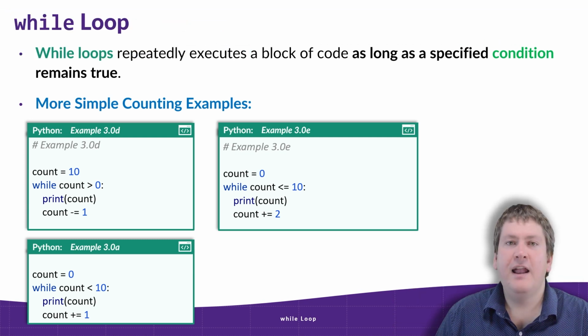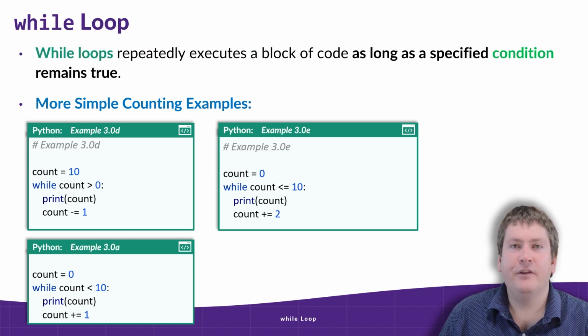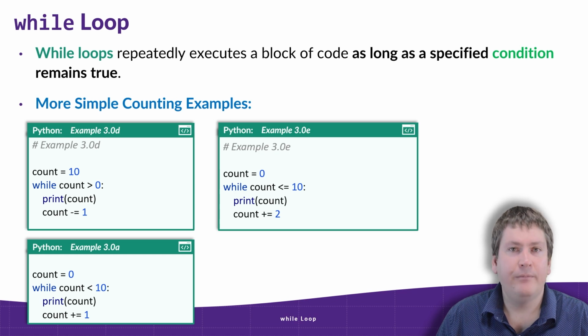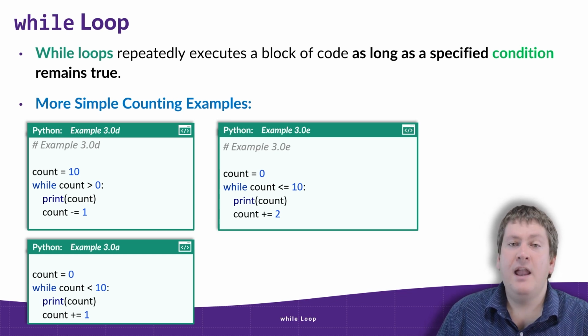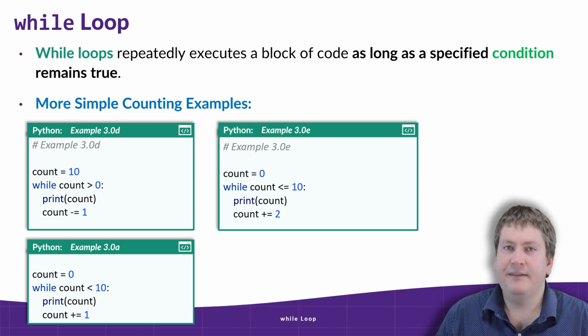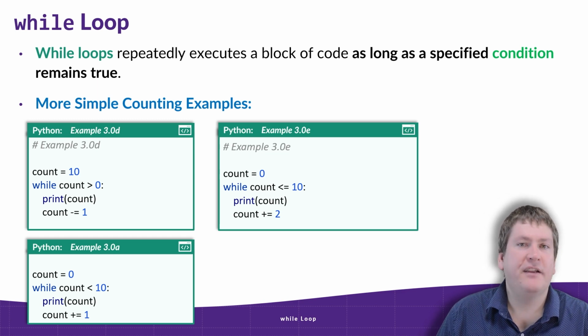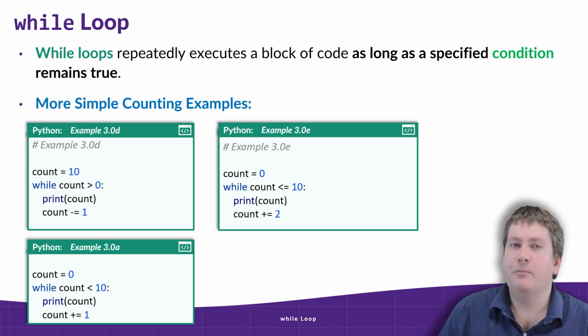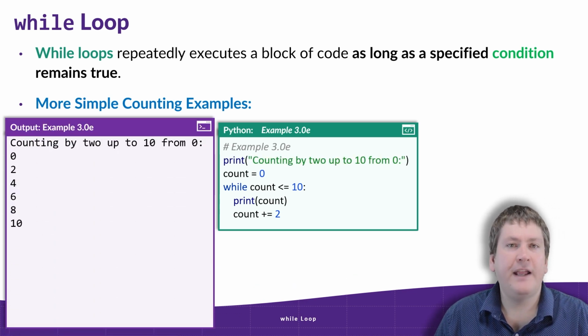And we're back, and we're going to start by taking a look at example 3. In this example, you can see we're starting count at 0, and we're running the loop as long as count's less than or equal to 10. One interesting thing is instead of adding by 1, we're adding by 2. So here's the output we would get.